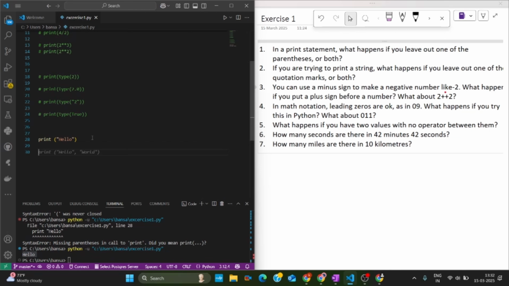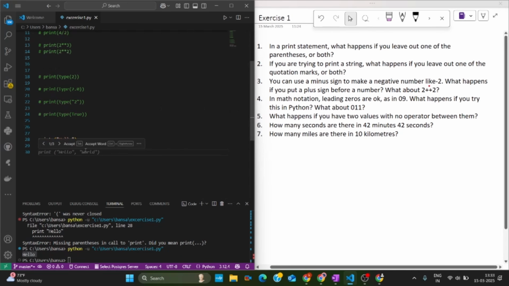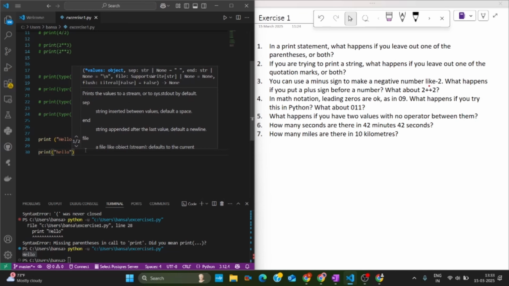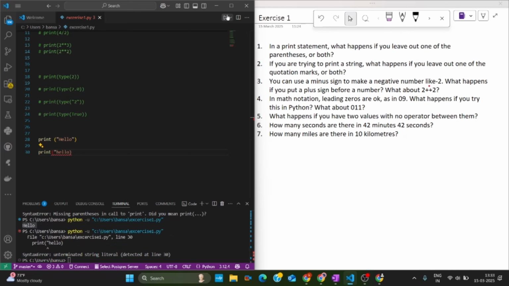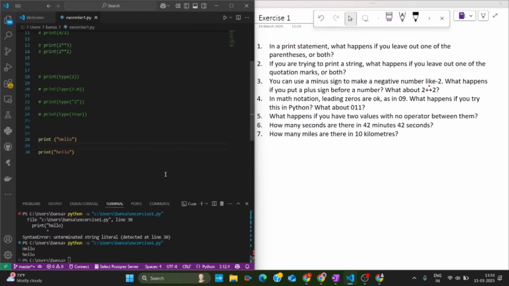Let's try the second question. If you are trying to print a string, what will happen if you leave out one of the quotation marks or both? I put hello, but remove one of the quotation marks. It will give a syntax error. Similarly to the parenthesis, for using a string it is important to use the quotation marks on both sides of the string. Now it will run properly and print hello.